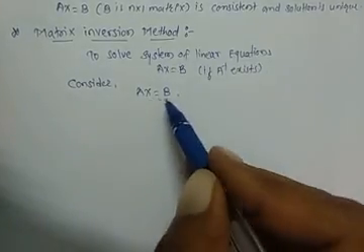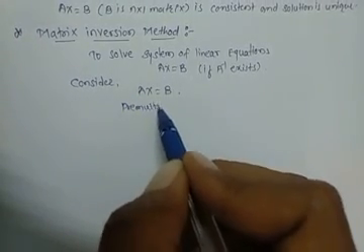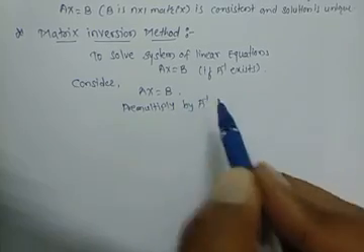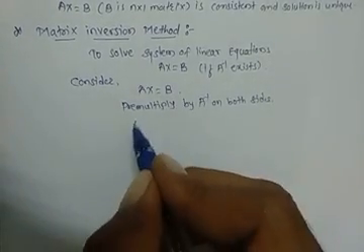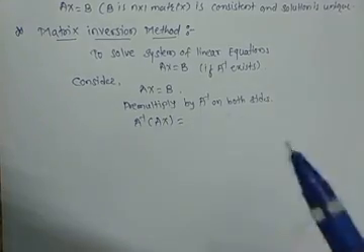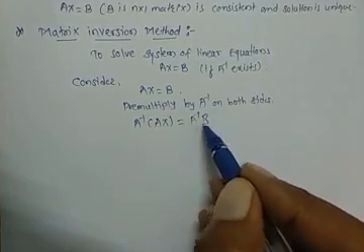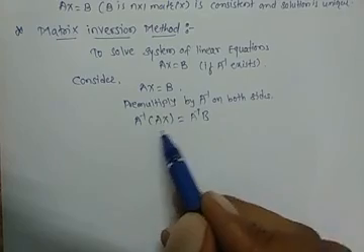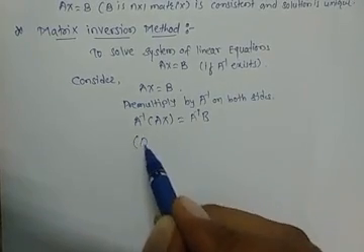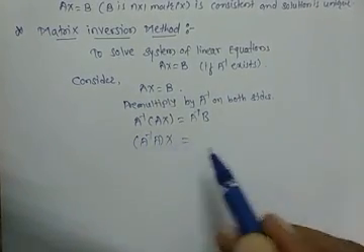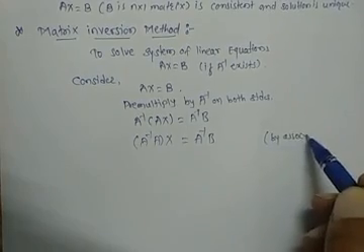Now consider a system Ax is equal to B. Pre-multiplying by A inverse on both sides, we get A inverse into Ax is equal to A inverse into B. Now the associative law is valid for matrices, so it can be written as A inverse A operating on X is equal to A inverse B, by the associative law.